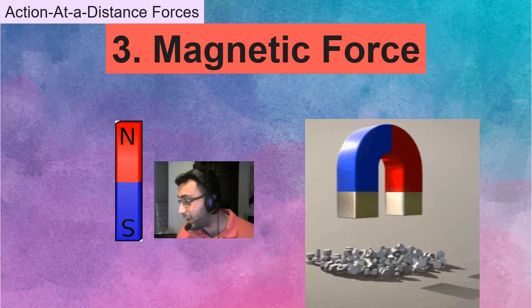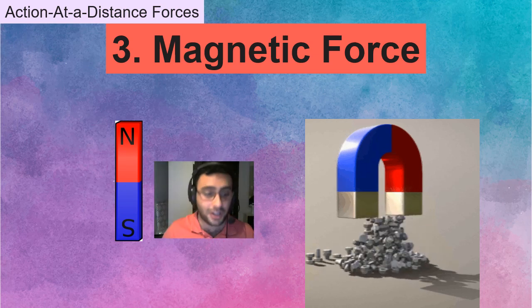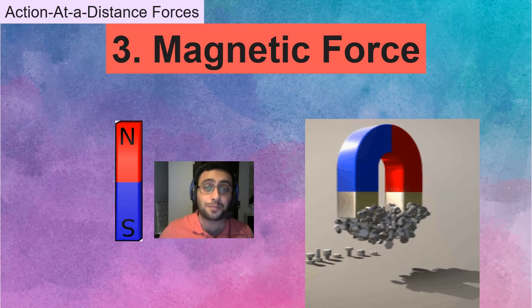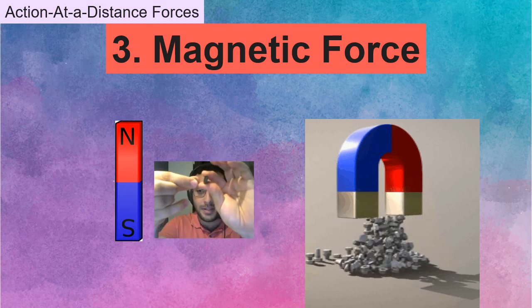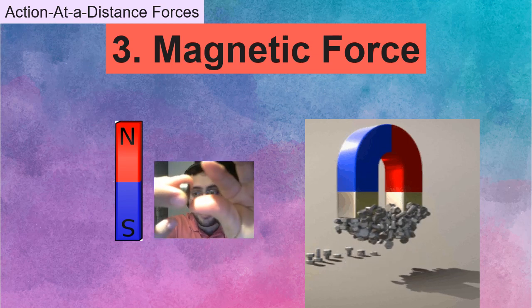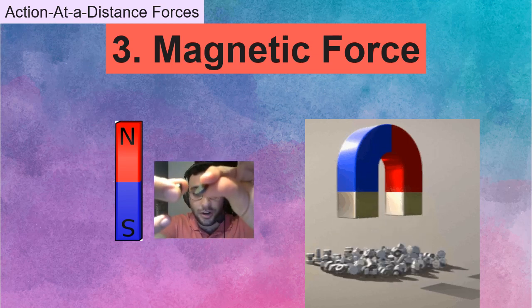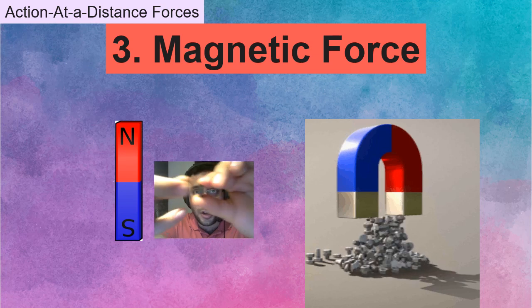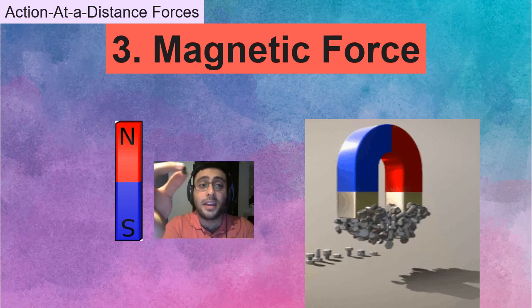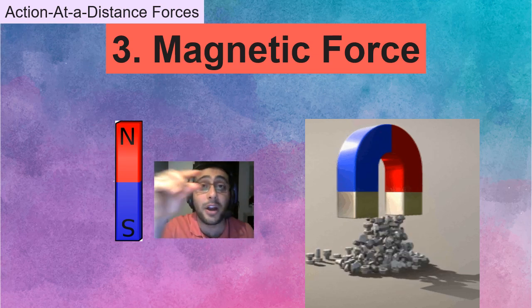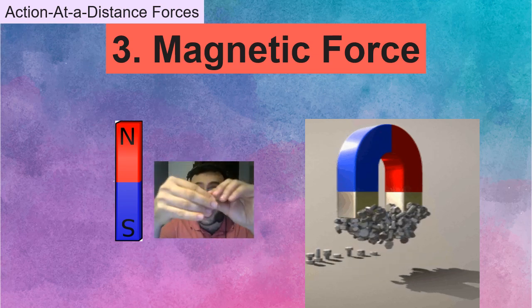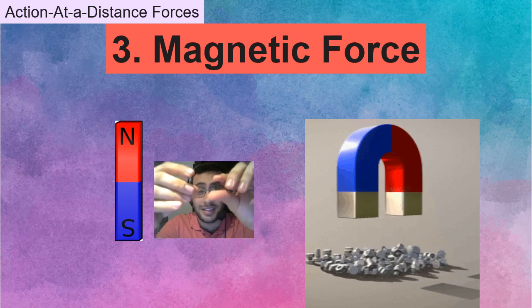Now, right now, I don't have any iron object around me. No. But look at here. These two are magnets. Look what happens when I bring them close. Whoop. See? They stick to each other. They go to each other. You see? They don't have any contact. It's not pulling it by a rope. It's action happening at a distance.